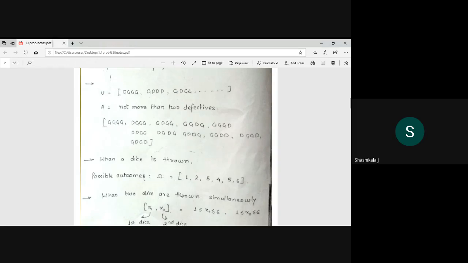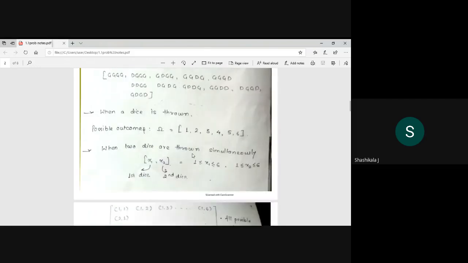When 2 dice are thrown, how will you represent it? As x1 and x2, with 1 less than or equal to x1 less than or equal to 6, and 1 less than or equal to x2 less than or equal to 6, because x2 is also a dice and varies between 1 and 6. So if I write the sample space for this, first dice I am getting 1, second also 1, first 1 and second 2. I hope you understood this sample.